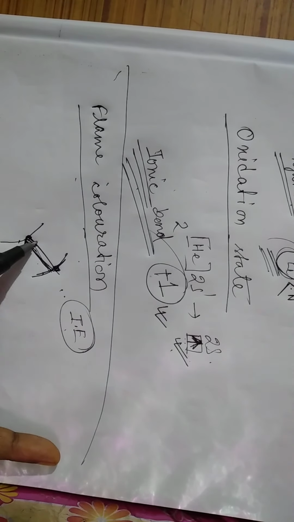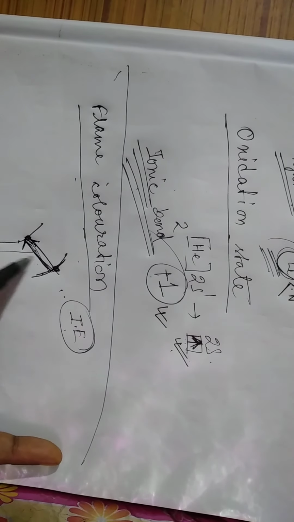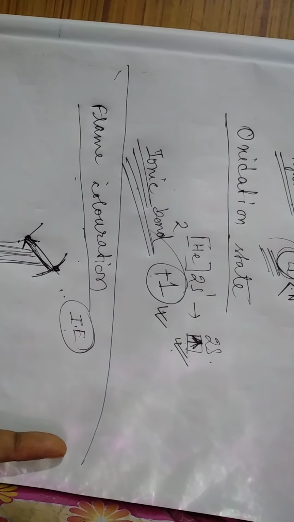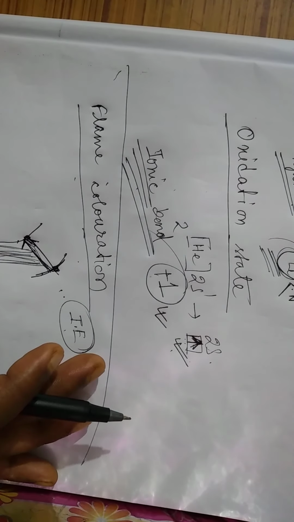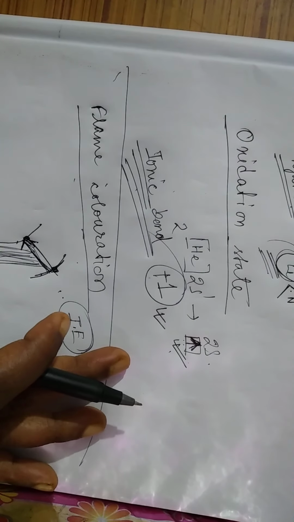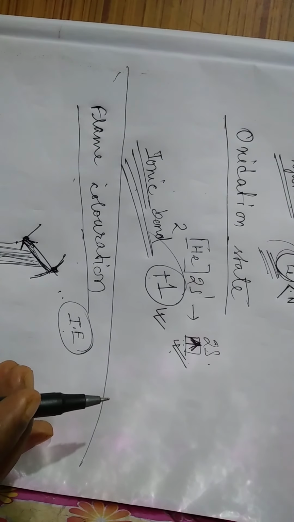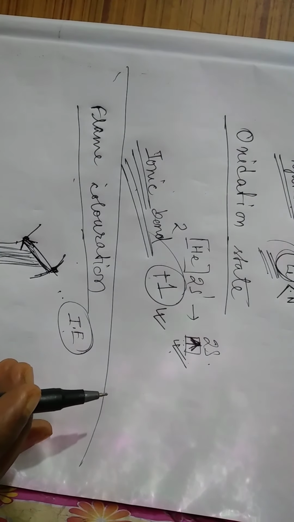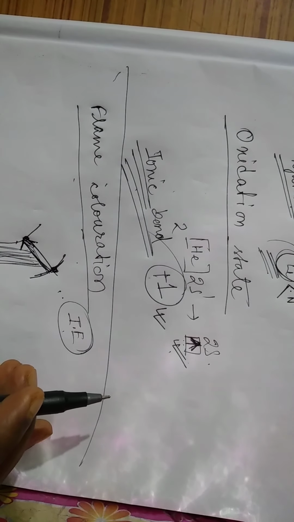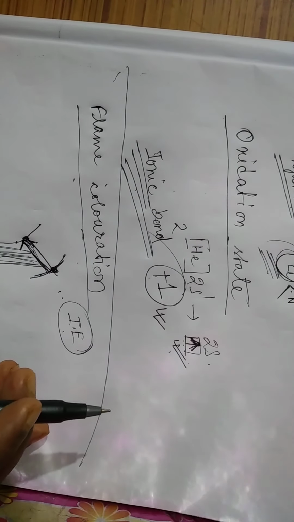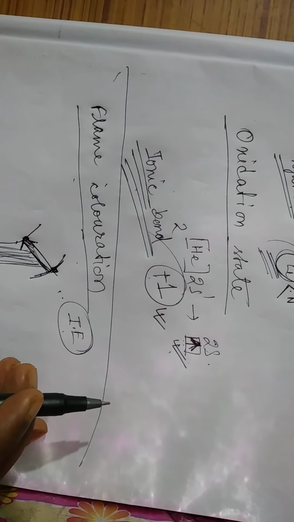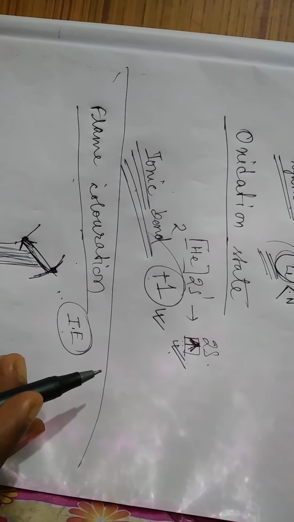Once they come back, they emit some energy, and those radiations fall in the visible region. Therefore, they show the color. Flame coloration we can see for the alkali metal halides.